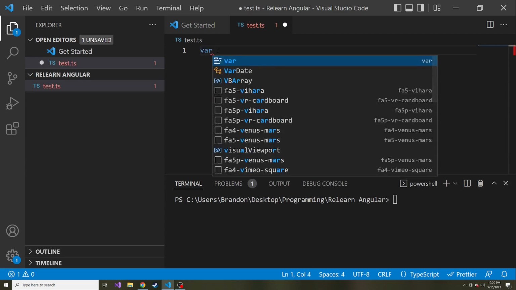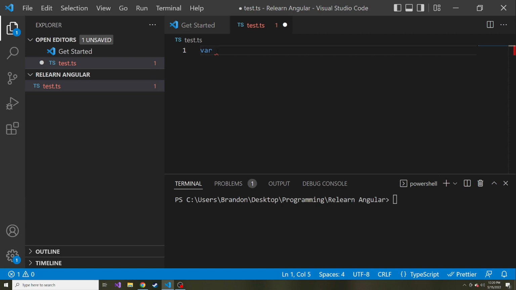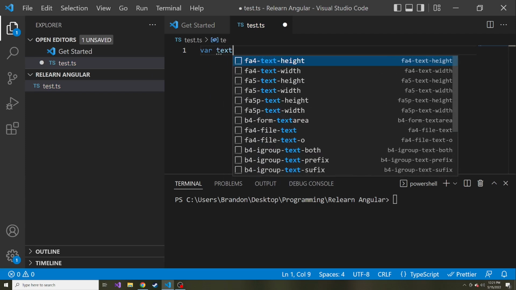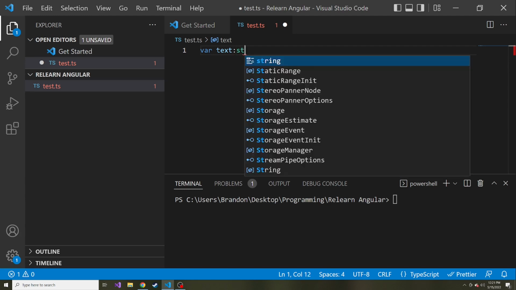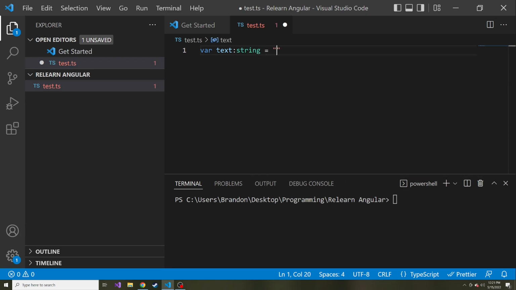So to declare a variable, you're going to start with var, and we can name it whatever we want. So I'm going to name this text, and then we give it a colon and declare what kind of type this is. Now this isn't necessary, and we'll see that here in a second, but I'm going to say this is a string, and it's going to hold the value hello there.